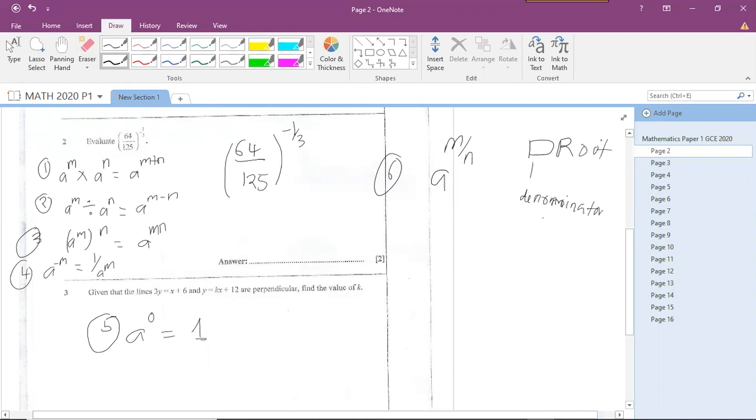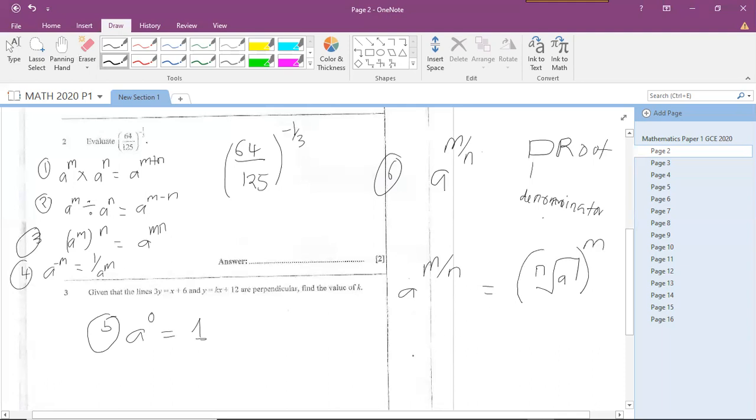So that's what I mean by doctor. The denominator becomes the root, and then the numerator becomes the power. So if you have a fractional index, the denominator, n, becomes the root, then automatically the numerator is going to become the power.